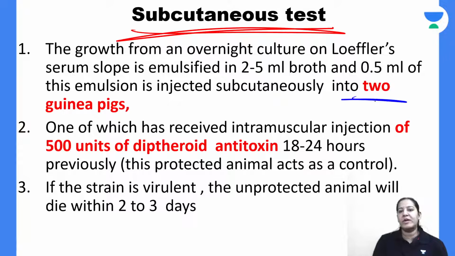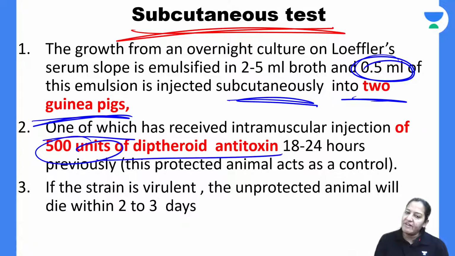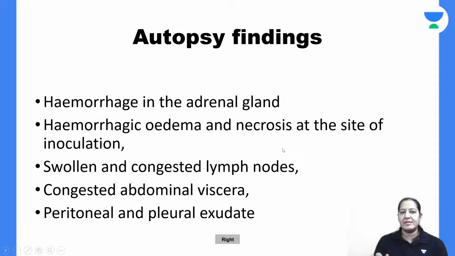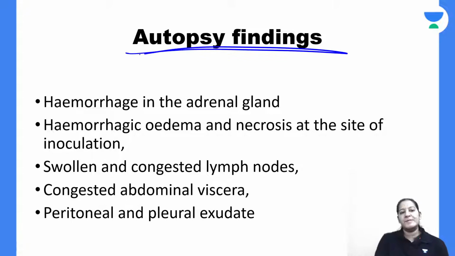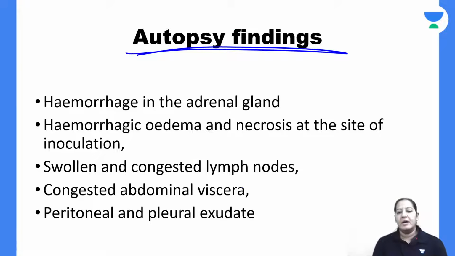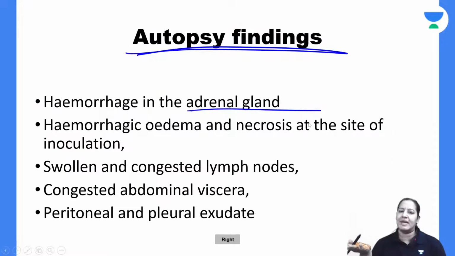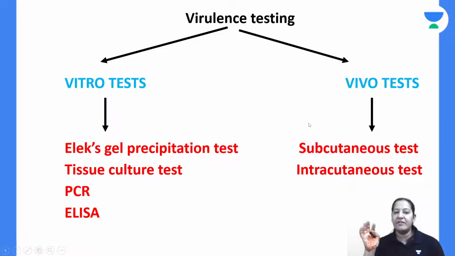Everyone. So take two guinea pigs. Inside each of them give 0.5 ml of injection, subcutaneous injection of the toxin. But in one of them, give 500 units of antitoxin previously. You will find what is the interpretation. The dead one, when you do autopsy, on the dead one you will find the adrenal gland is hemorrhagic, the myocardial damage is there. You know, all the organs are damaged like that, right? And the other one will remain alive.